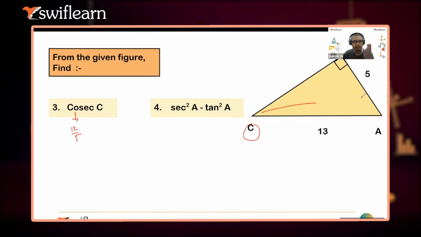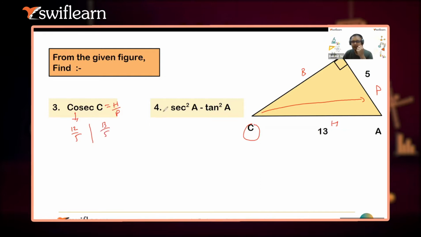For C we will always use this as the perpendicular, that is the confirmed thing, this will be treated as the base, and this will be treated as the hypotenuse. So what is the formula or ratio for cosec? Perpendicular by hypotenuse is for sine. Hypotenuse by perpendicular. Opposite. So there is no hypotenuse in your answer, I think. 12 and 5, what was it? Yeah, 13 by 5. So it will be 13 by 5.